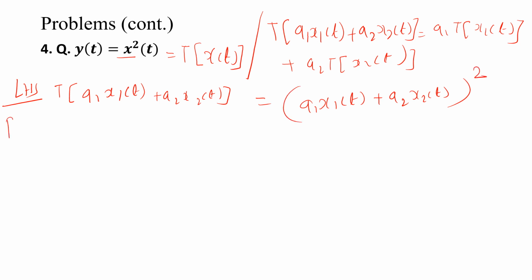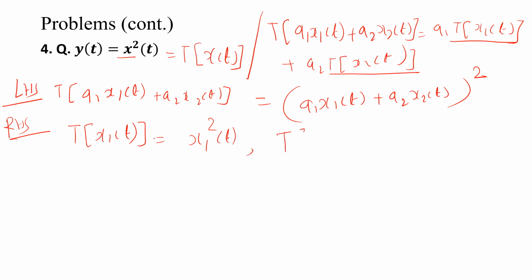Then we are going for the RHS side. So I need first T of x1 of t, T of x2 of t. So I will start with T of x1 of t. T of x1 of t is equal to x1 square of t. Similarly, T of x2 of t is equal to x2 square of t. Okay, in place of x I am putting x1 and x2.